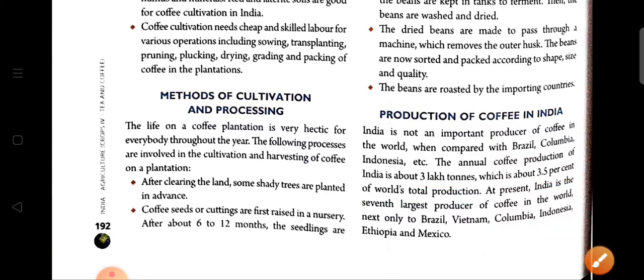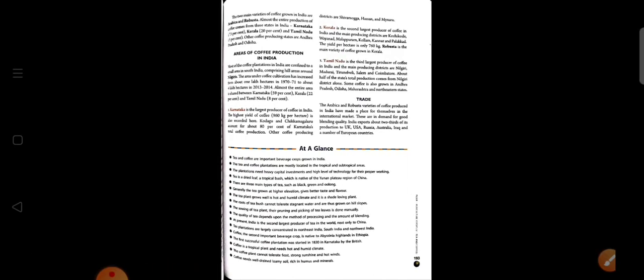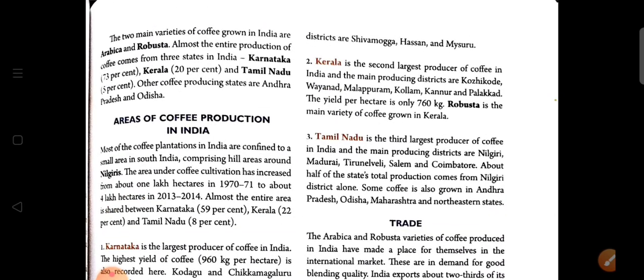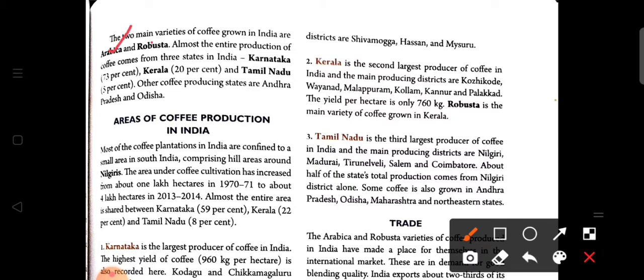At present, India is the 7th largest producer of coffee, and before India there are Brazil, Vietnam, Colombia, Indonesia, Ethiopia and Mexico. And we know that Ethiopia is the native area of coffee. So here we see that India ranks 7th in producing coffee. Let us go to the next page. The two main varieties of coffee grown in India are Arabica and Robusta.